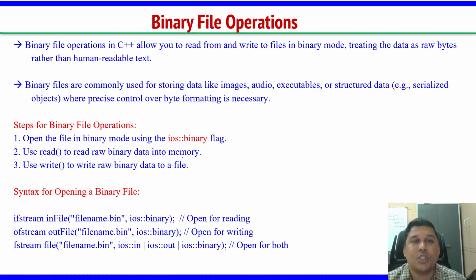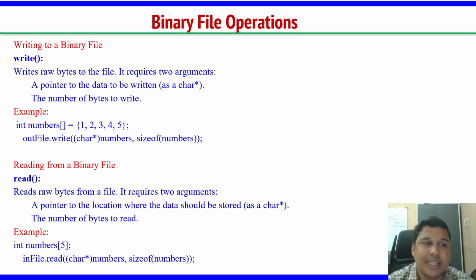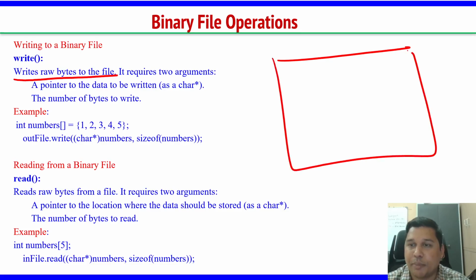Do whatever operations you want to do in that binary file. Okay, so let's go see the functions here. What are the operations in this binary file? First one is write. To write content to the binary file, we have used the write function. What writes raw bytes to the file? There exists a file.bin, with extension .bin, to write content.